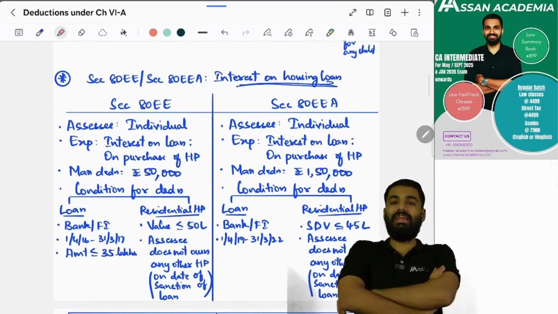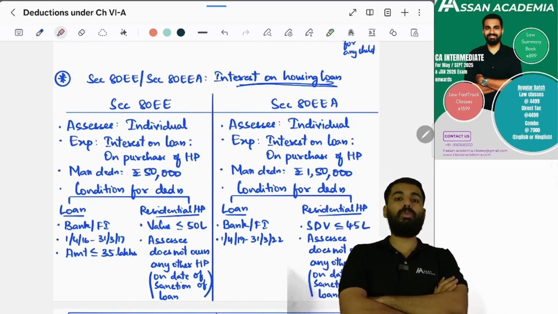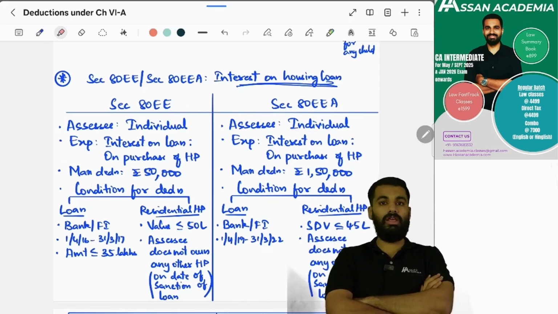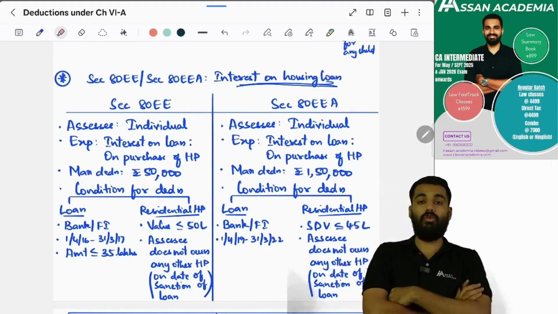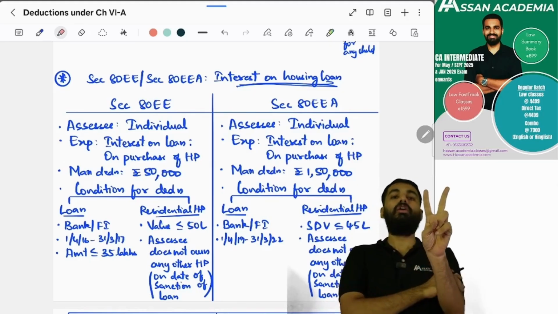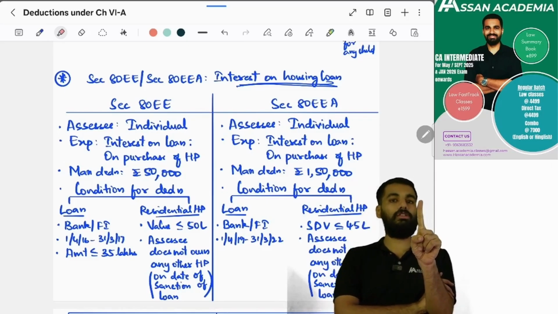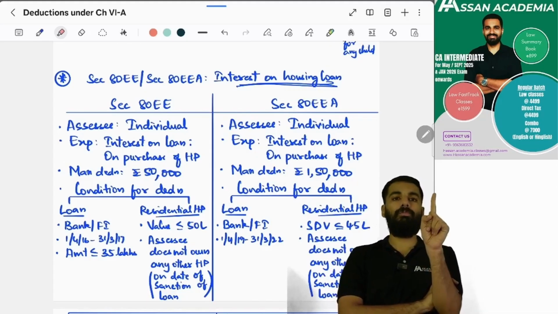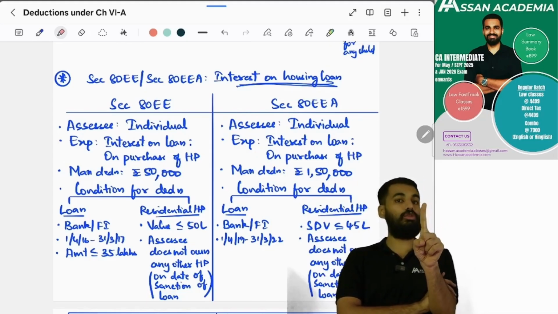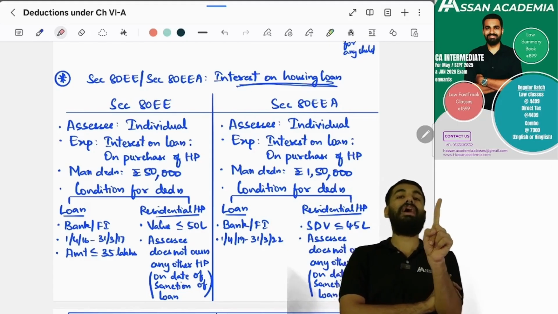80E. What is section 80EE? It is for an individual who has taken a loan for purchasing a house property. For this he can claim a maximum deduction of 50,000 rupees. For this, two conditions should be satisfied. First, regarding the loan, he should have taken it from a bank or financial institution, it should have been sanctioned in the financial year 2016-2017, and the amount of the loan should not exceed 35 lakh rupees.